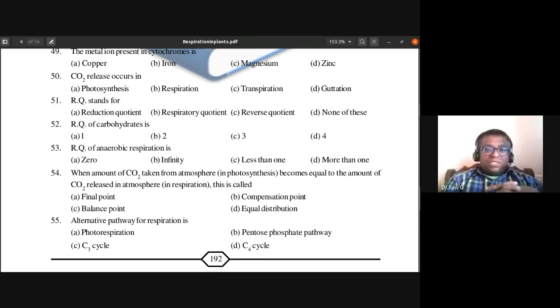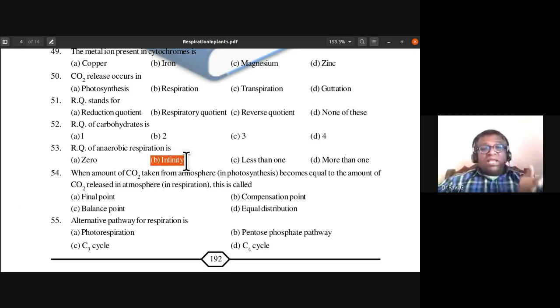RQ is volume of carbon dioxide divided by volume of oxygen. Carbon dioxide will be liberated. In lactic acid fermentation it is 0, but in alcoholic fermentation carbon dioxide is liberated divided by 0. Any number divided by 0 is infinity. So the answer is B. RQ value of anaerobic respiration, 53rd, the answer is B, infinity.